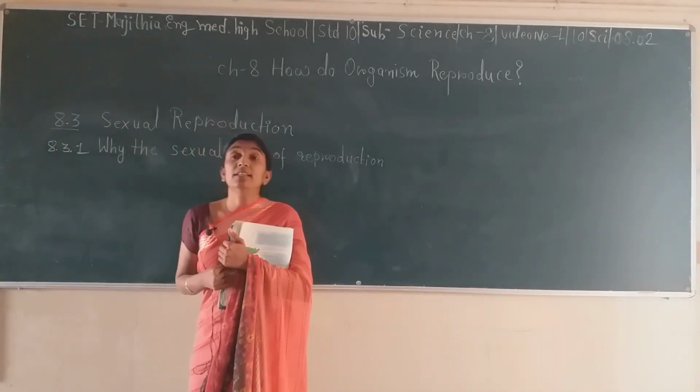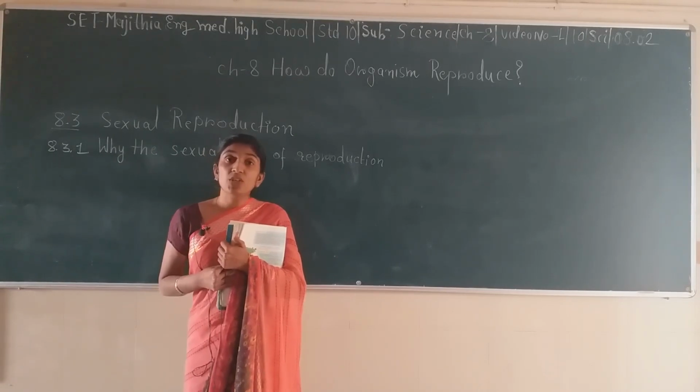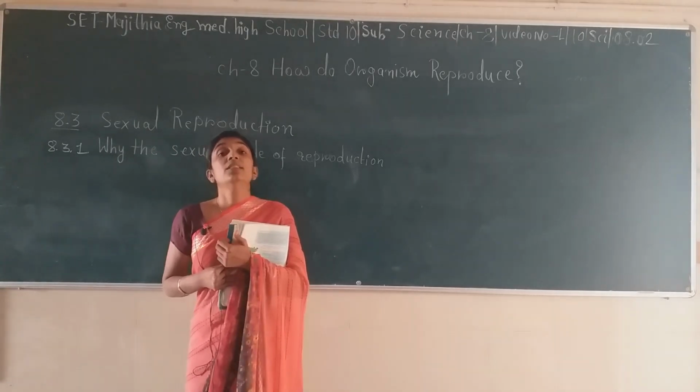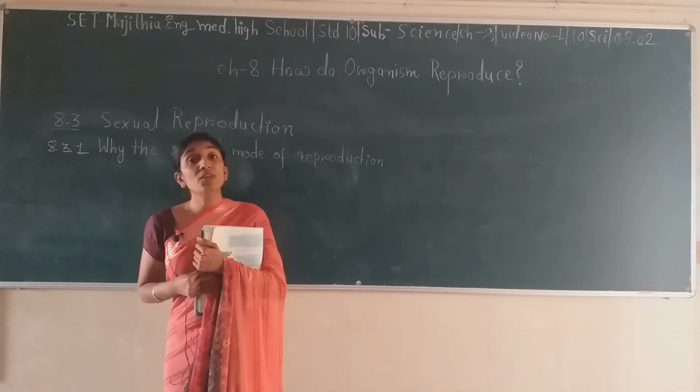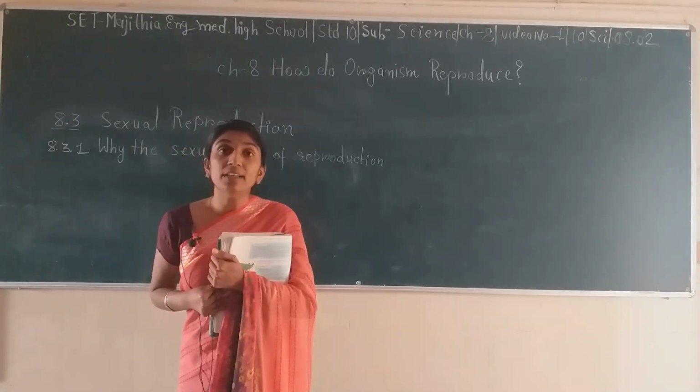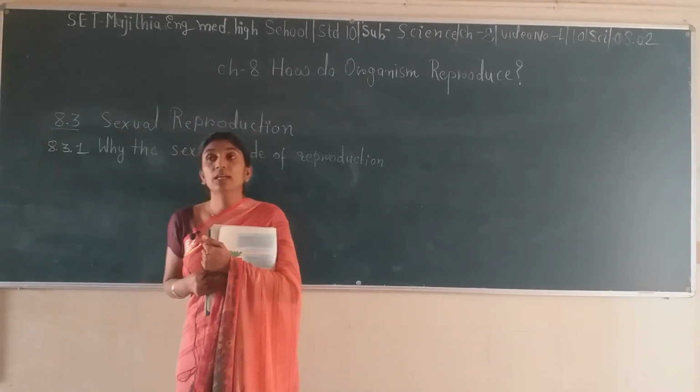Then there is a different kind of reproduction which is called sexual reproduction. The kind of reproduction in which only one organism is required is called asexual reproduction.